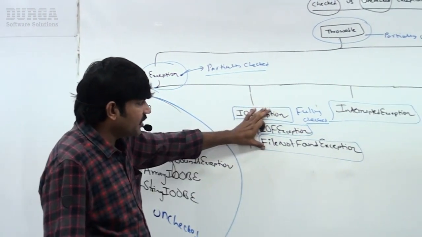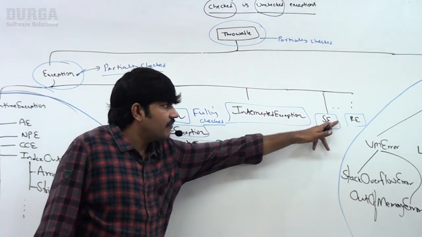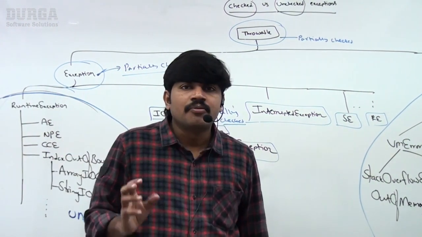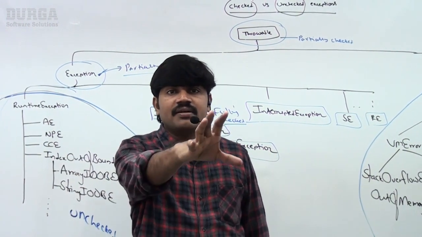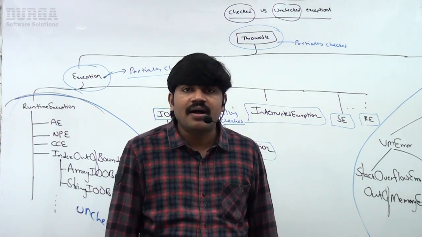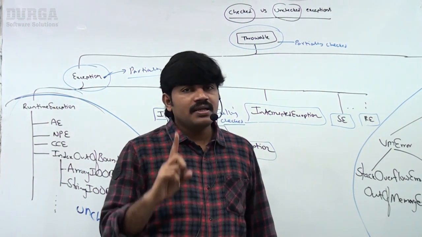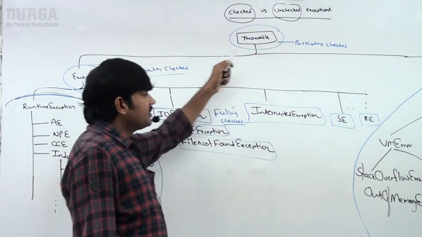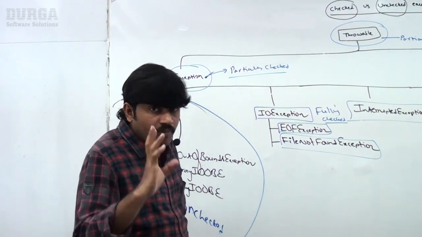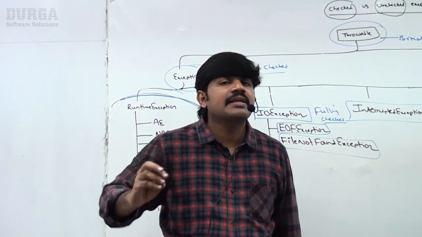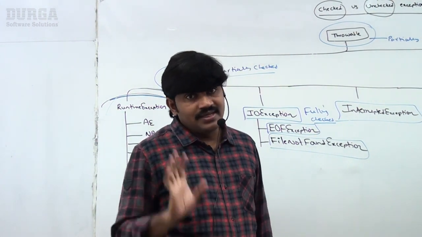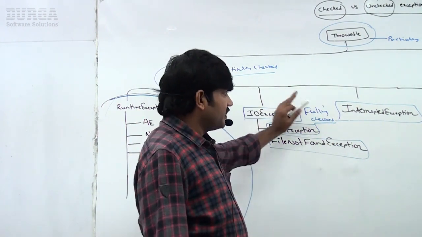Next, fully checked, fully checked, fully checked. So the only possible partially checked exceptions in Java are only two: one is Throwable, the second one is Exception. Only these two are partially checked exceptions. Except these, all the remaining are fully checked only. Remember that, fully checked exceptions only.